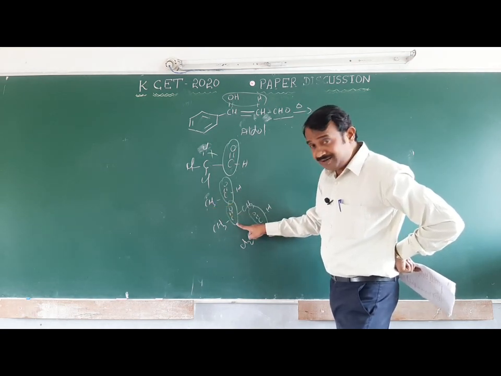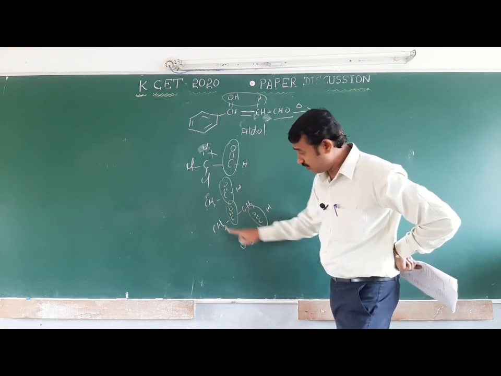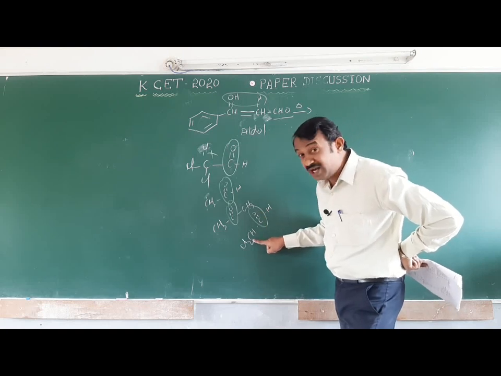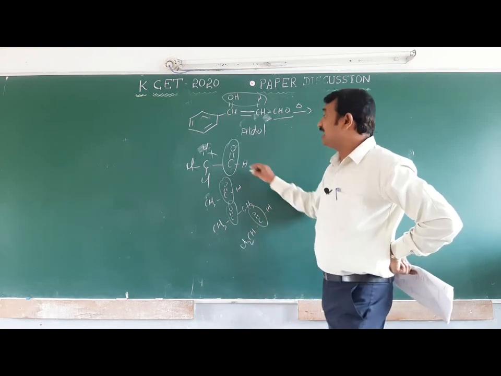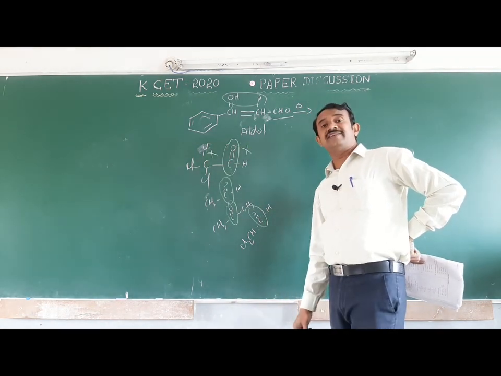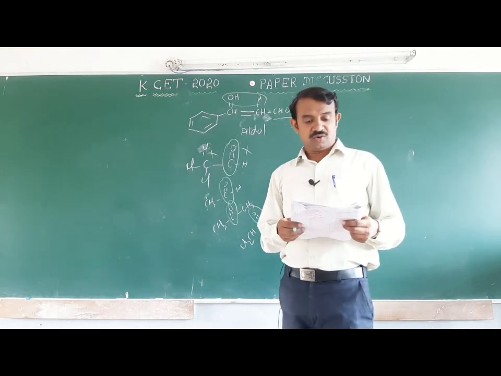Coming to the second carbonyl compound, it contains alpha hydrogen. The third carbonyl compound has alpha hydrogen on both sides. Here also the next carbon has a hydrogen. So trichloroacetaldehyde does not undergo aldol condensation because it does not have alpha hydrogen. That is one of the important ones.